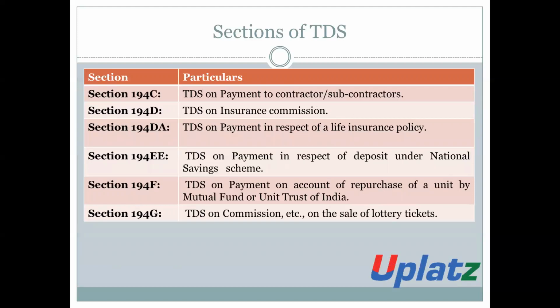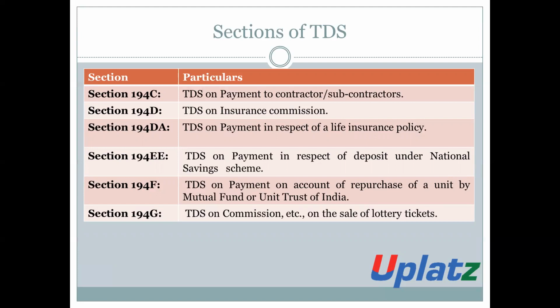Section 194C, TDS on payment to a contractor or subcontractor. Section 194D, TDS on insurance commission. Section 194DA, TDS on payment in respect of a life insurance policy. Section 194EE, TDS on payment in respect of deposits under the National Savings Scheme.